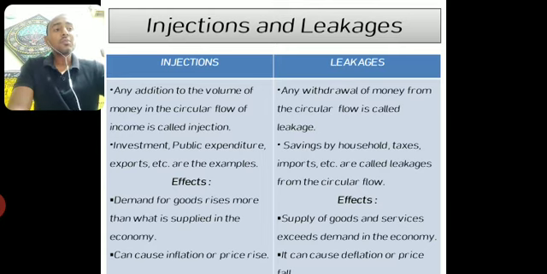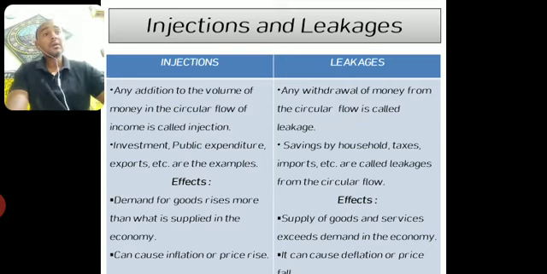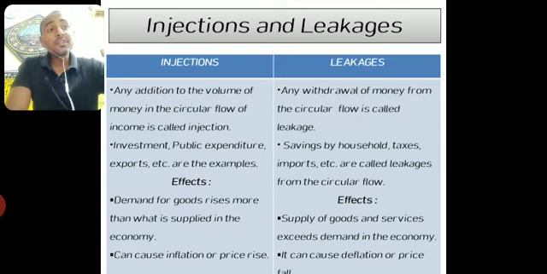That means we produced goods and services whose value is 500 rupees. In other words, I can say that we paid 500 rupees to the factors of production as their income to produce those goods and services. Now, tell me, what is the income generated through this production? It is 500. And what is the value of goods and services available in the economy? It is also 500. Right?